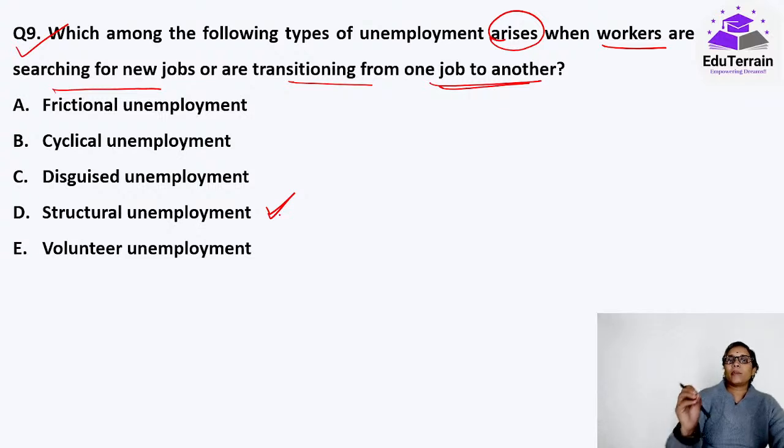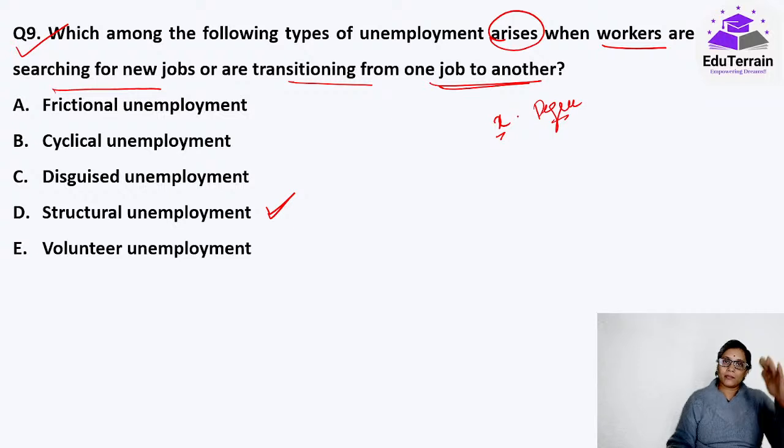Like, earlier for a particular job, X job, the government said 10th pass would do. So jobs were available, but suddenly they have said no, now we want someone who has passed a degree. So now the majority of them fall into unemployment. That's structural. Or some new technology has come which they were not able to adapt to. Then also unemployment. Such kind is structural unemployment, which is not related to this.